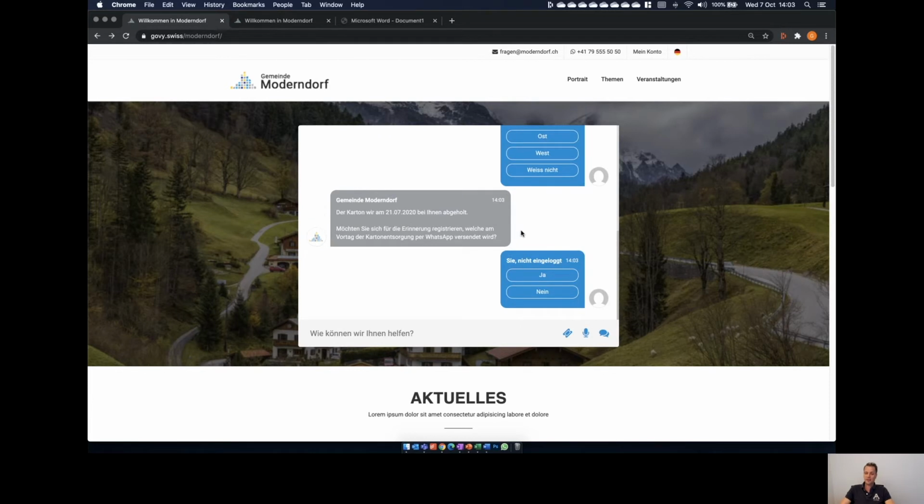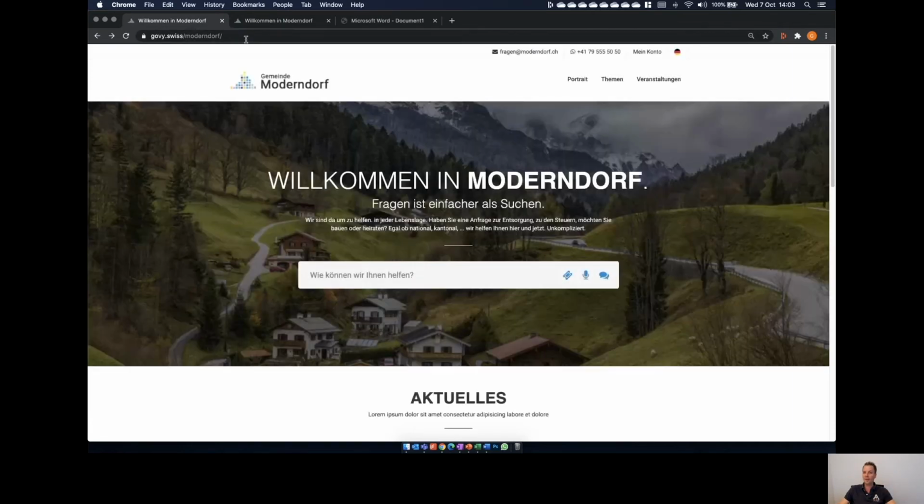I say in west, and then okay, your paper will be collected. So it is a bot which can, without a complete form, directly send the user to the right intent with the right knowledge, and the user request will automatically be answered.